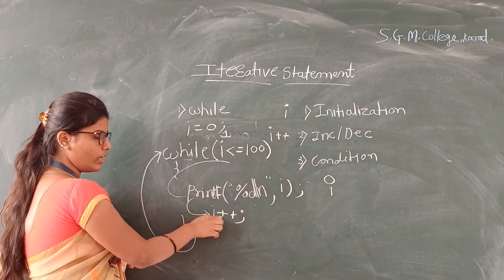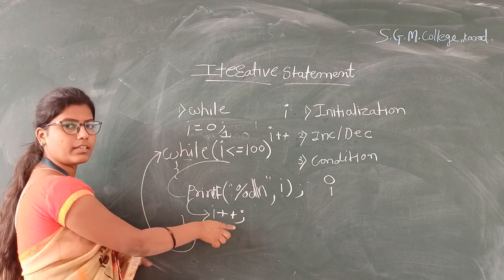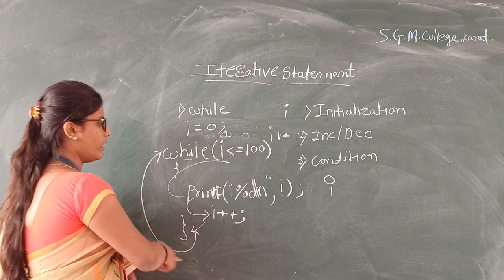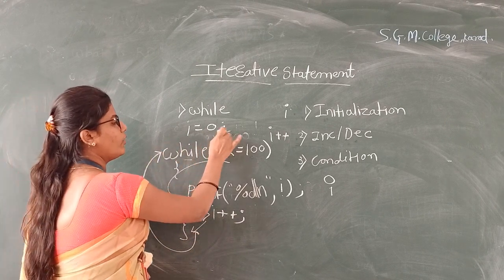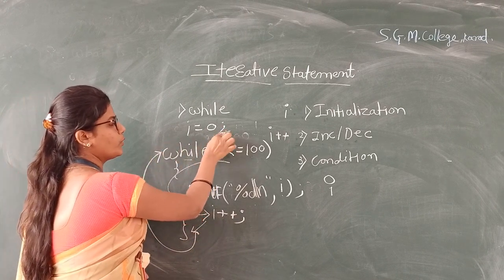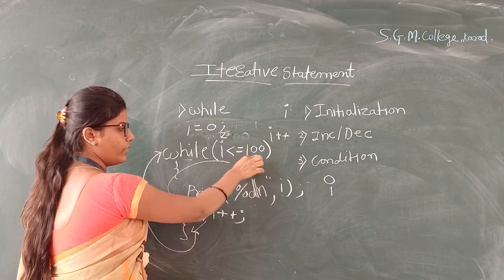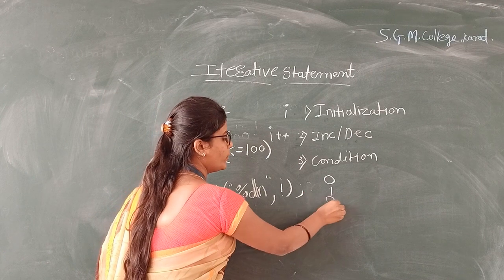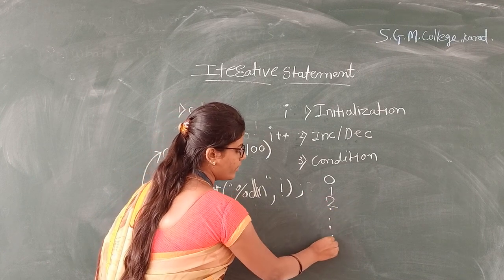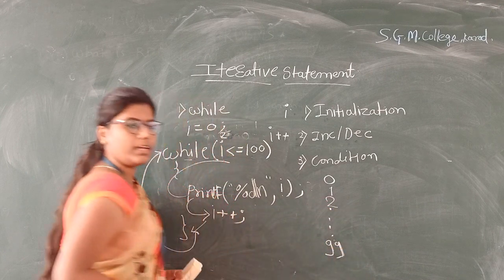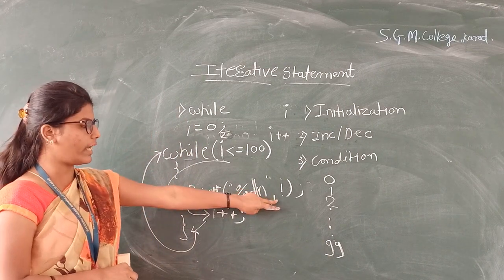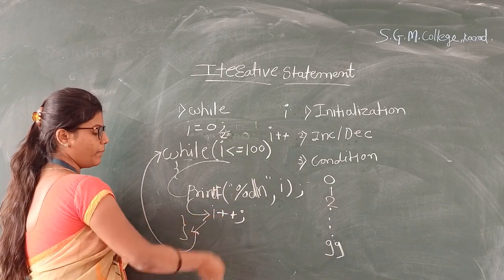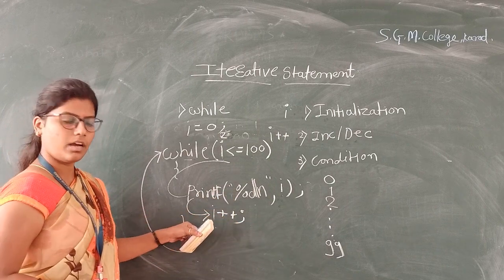Again it goes to I plus plus, meaning updating the variable. 1 plus plus means here 2. Again control goes to the while loop. The value of I is 2, and 2 is less than or equal to 100. Control goes to the printf statement and it prints 2. This continues up to 99. If the value of I is 99, then I plus plus makes it 100.